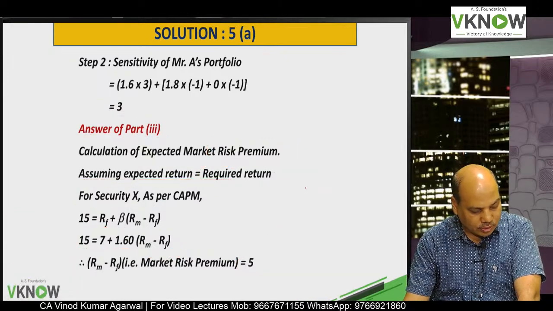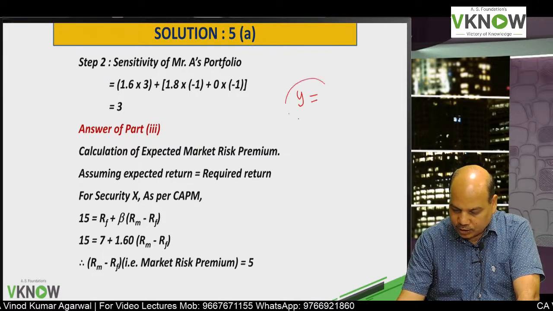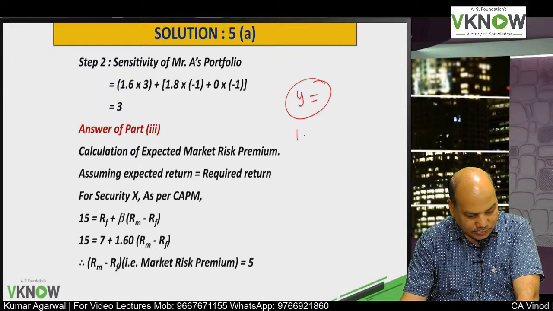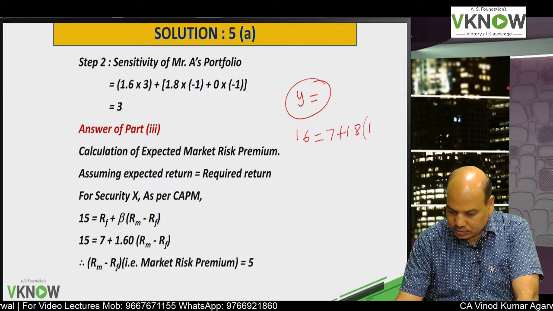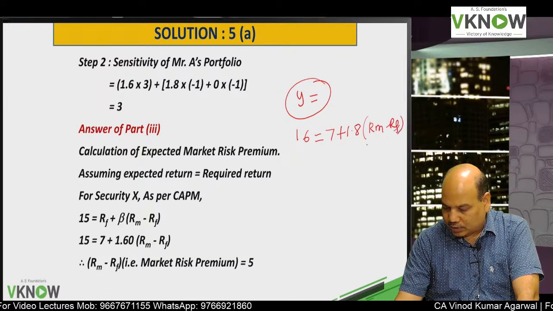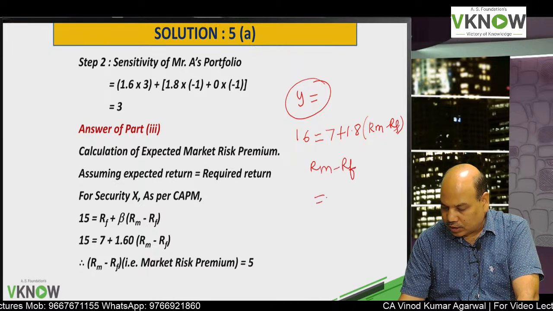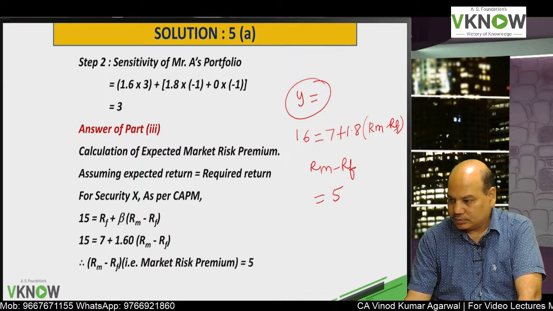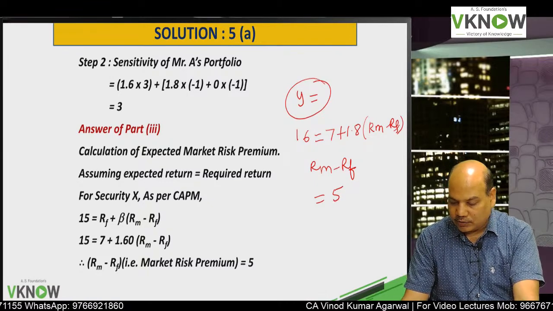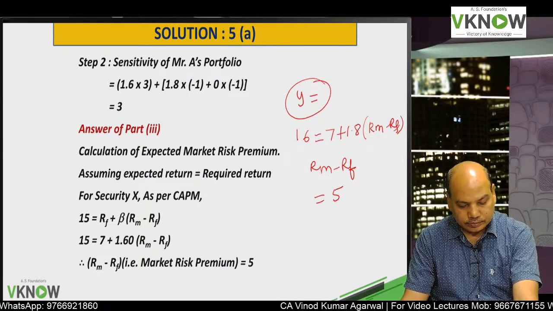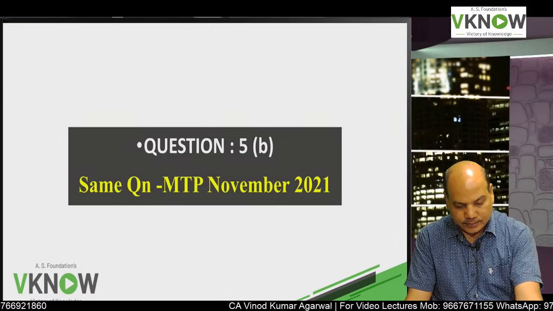If you use Y also, then also the answer will be, for Y also, my expected return is 16. 7 plus 1.8 RM minus RF. So using stock Y also, if you try, RM minus RF will come to 5%. Just try with stock Y. RM minus RF will come to 5. Now we'll come to question number 5B.